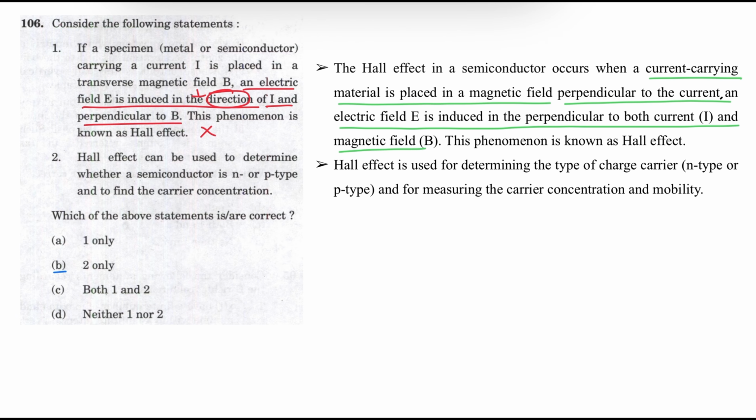Statement 2: The Hall effect can be used to determine whether the semiconductor is N-type or P-type and also to find the carrier concentration. Statement 2 is correct. The Hall effect is used for determining the type of charge carriers, whether N-type or P-type, and for measuring the carrier concentration as well as mobility. Statement 2 is correct. The correct answer is option B.